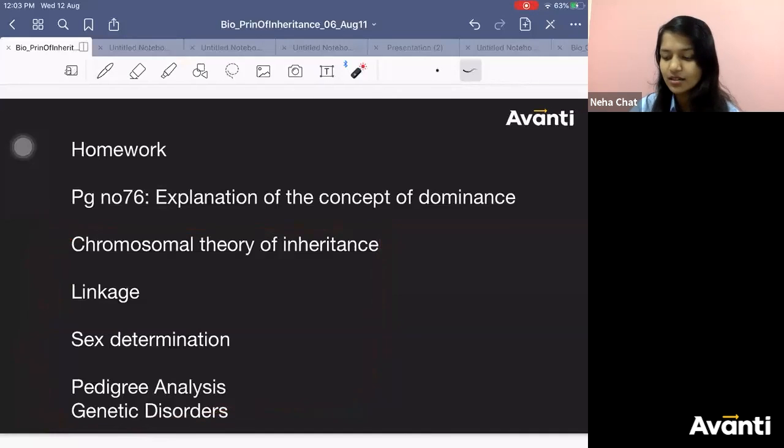We still have to learn these things: chromosomal theory of inheritance, linkage, sex determination, pedigree analysis, and genetic disorders. These are remaining. Along with this, intergenic interaction is remaining. Okay? Got it? Yes.